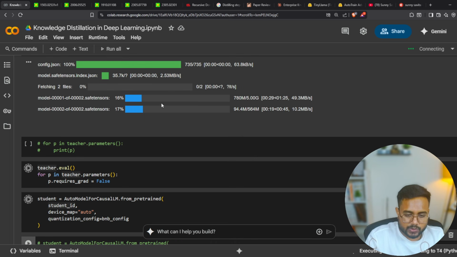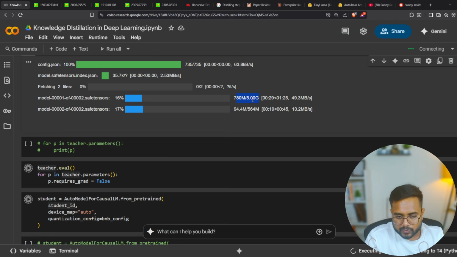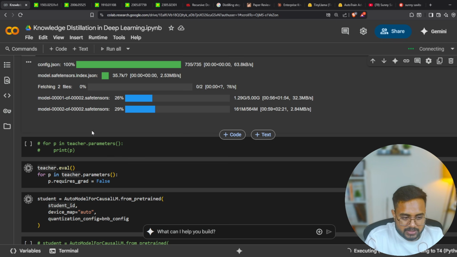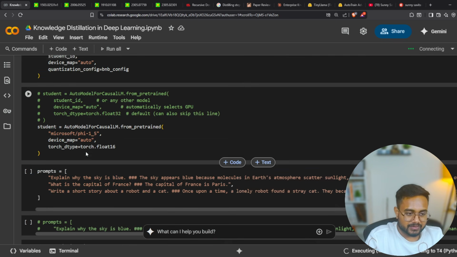It might take time. As you can see, this model is also around 5 GB, showing with respect to the safetensors file. In quantization, you know what we are doing? We convert the safetensors file into some other specific format, GGUF, GGML and so on. That's a very interesting and very important topic, as well as a complex one, so for sure I'll show you that. So it's going to load. It might take some time, and I have a feeling that I will get an out of memory error. But see, right now it is getting corrected also, so I'll be able to load the student model.